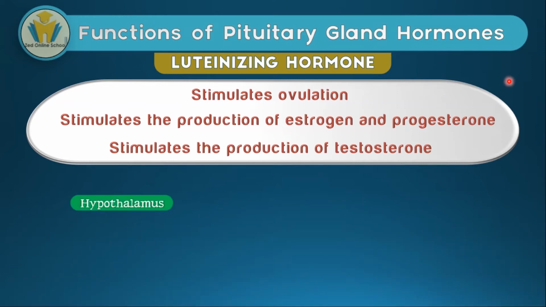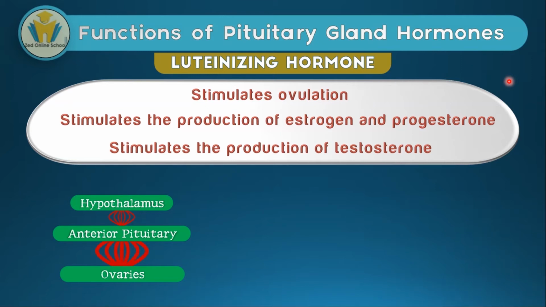In females, the hypothalamus will cause a special hormone to go to the anterior pituitary through a special blood system and then cause the secretion of luteinizing hormone, which will later diffuse into the blood system, and then when it reaches the ovaries, it can cause ovulation and the production of estrogen and progesterone.